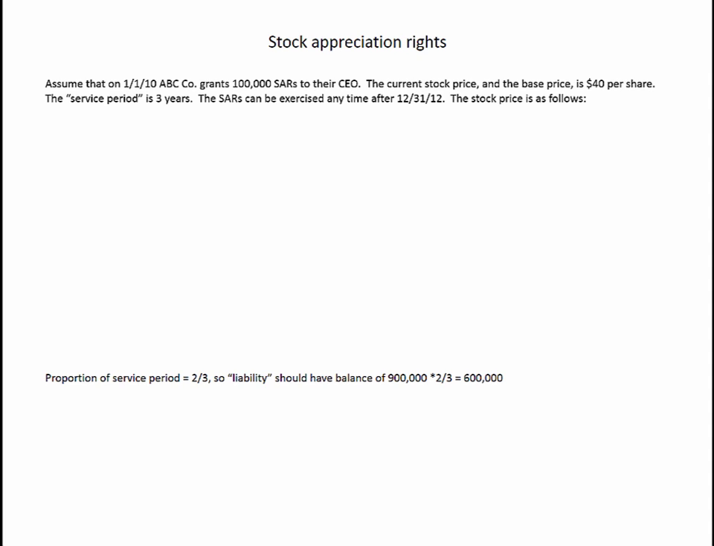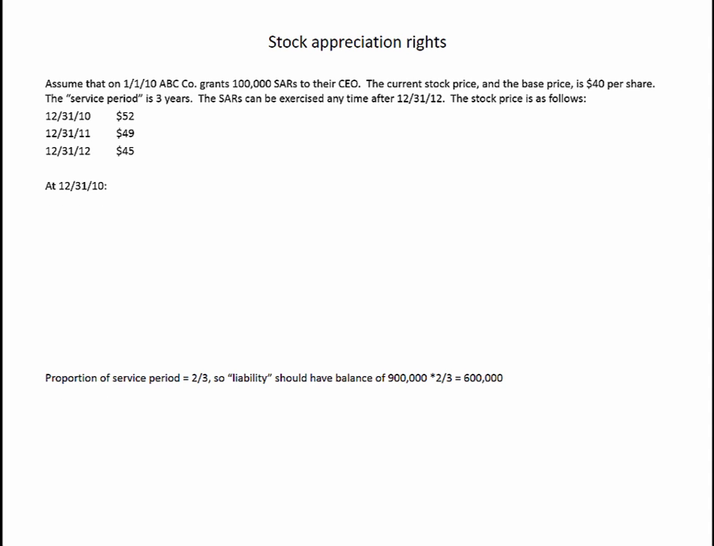The service period, just as was the case with stock options, is the period over which we're going to allocate the expense, the period over which the person is expected to work harder. And the stock appreciation rights can be exercised anytime after 12/31/12, again after that 3-year service period. And let's assume we've got the following pattern of stock prices. At the end of 2010, the stock price rises to $52. At the end of 2011, it falls a little bit to $49. And then at the end of 2012, it falls even further to $45.